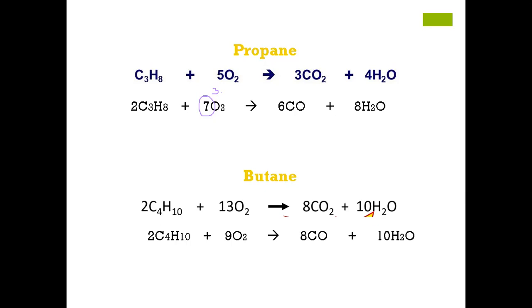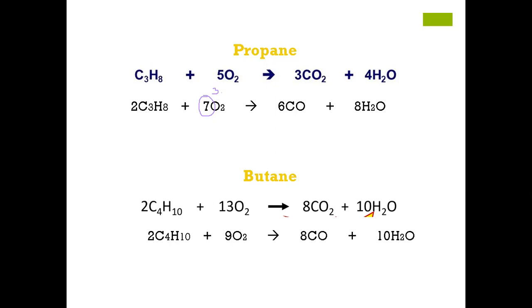When we have incomplete combustion, there are 3.5 moles. The lesser number of moles are there, so insufficient oxygen is there, and as a result carbon dioxide, carbon monoxide and water are going to be produced. The carbon monoxide and water are going to be produced in a lesser amount.